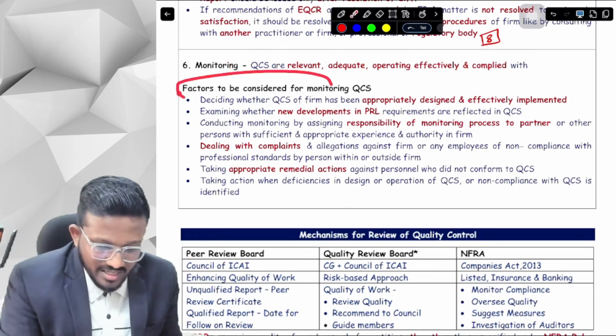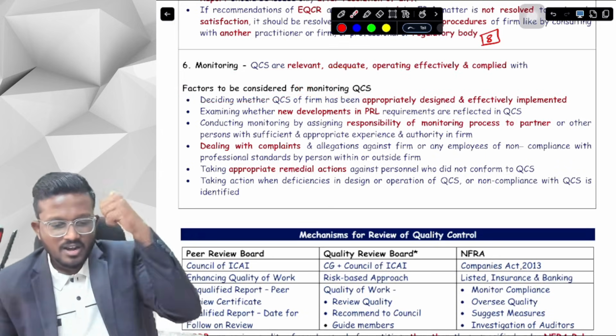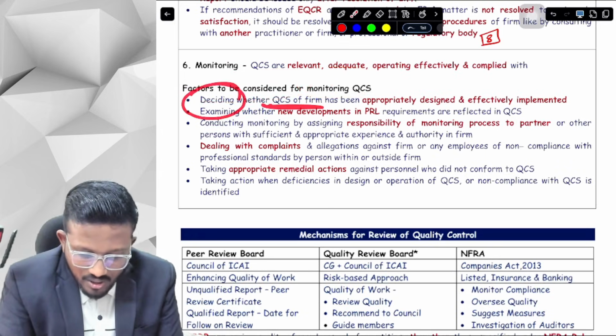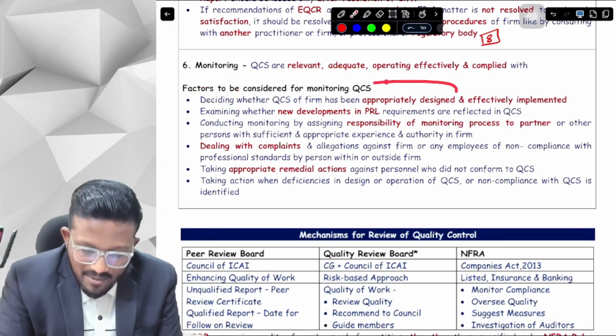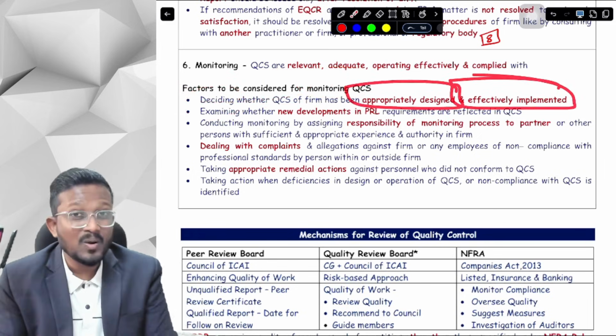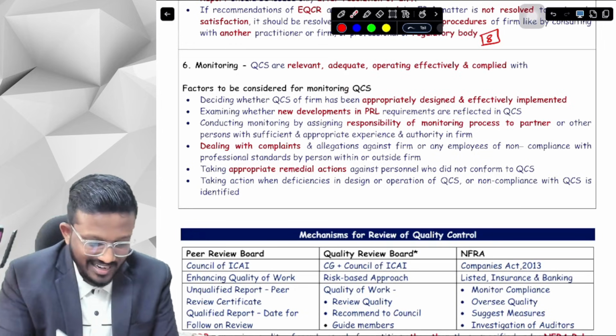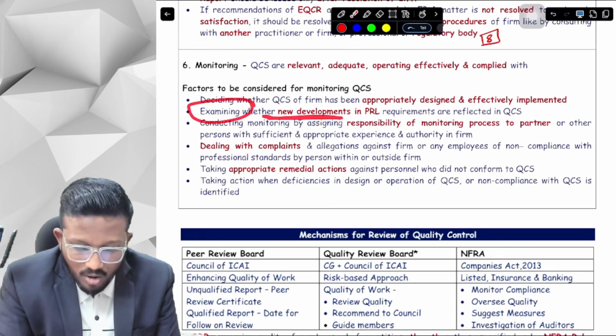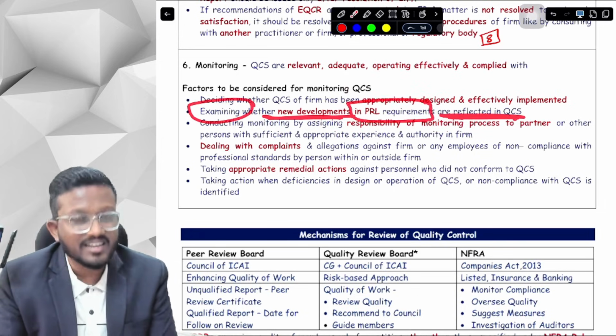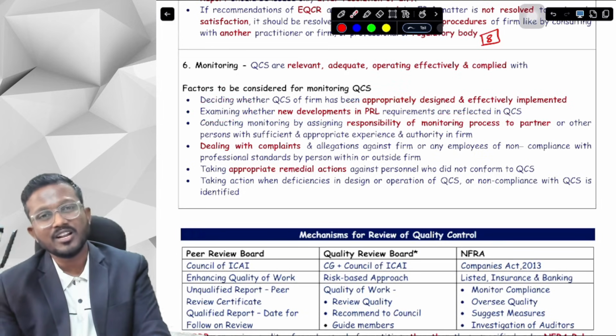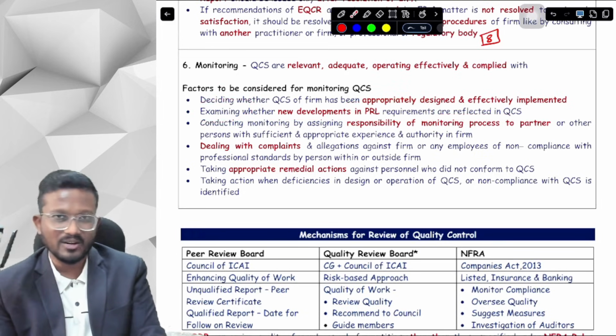What are the factors to be considered while monitoring the quality control system? First of all, we have to decide whether the quality control system of the firm is appropriately designed and effectively implemented. These are the keywords. If you don't write these keywords, ICAI will not give you marks. Secondly, examining whether the new developments in professional requirements are reflected in the quality control system or not.